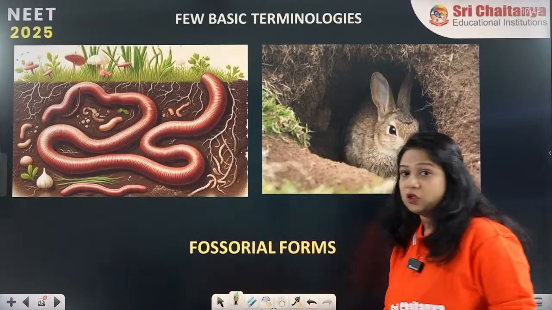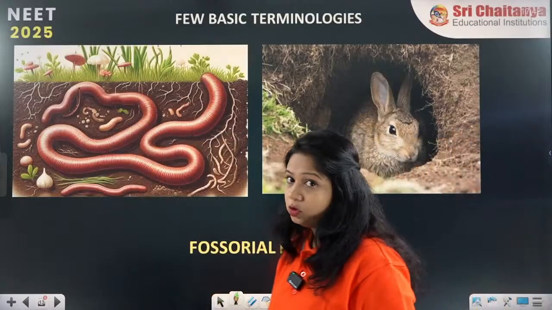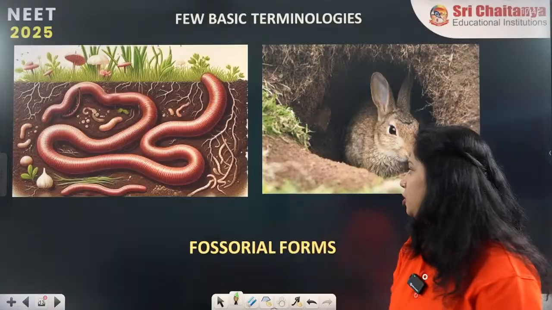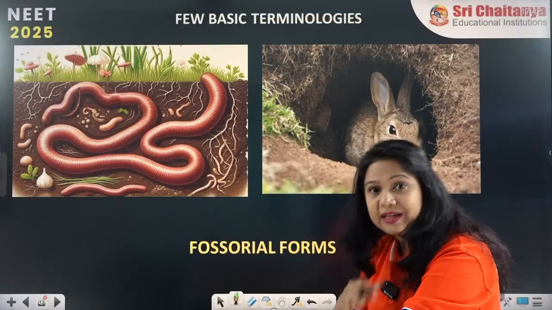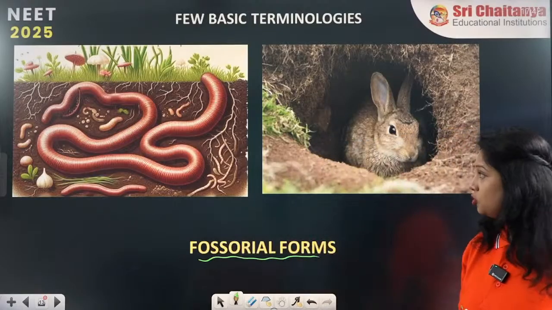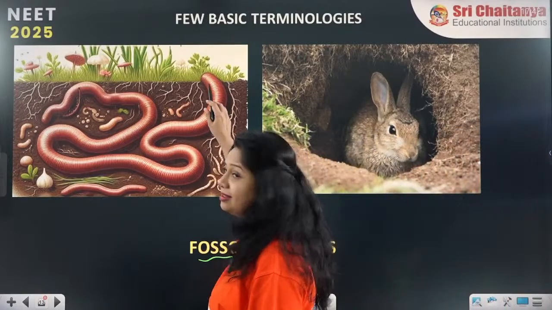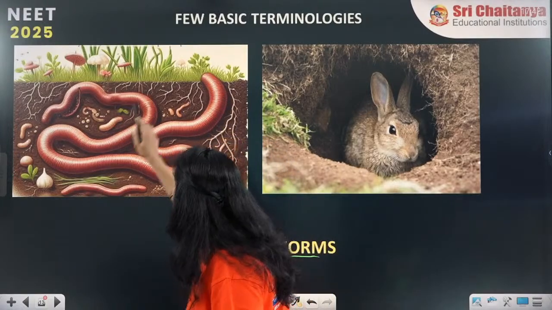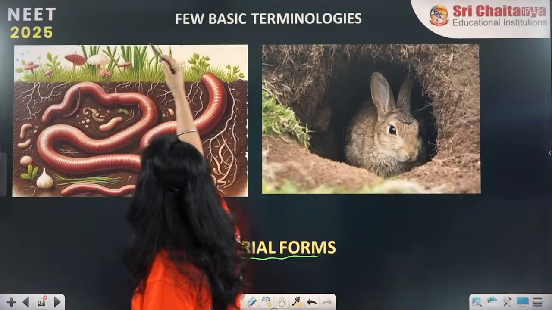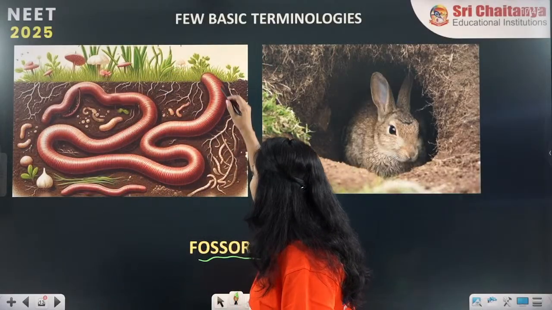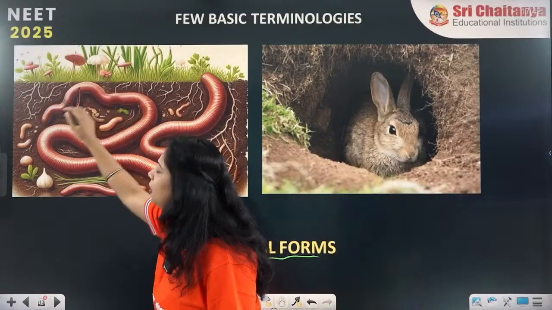Next it is the fossorial organism. As I have told you, they will dig burrows. They will stay inside a cave inside the soil. So they will dig burrows and start living inside them. These are called fossorial forms. Like this, an earthworm. An earthworm will dig a burrow inside the soil. See, this is the upper part of the soil where grasses and other things are, and inside the soil it has made its own house.